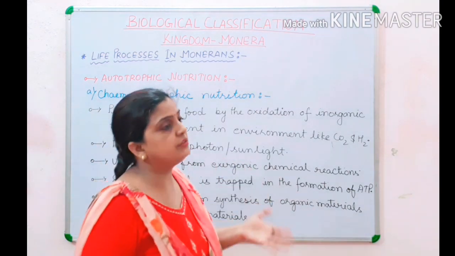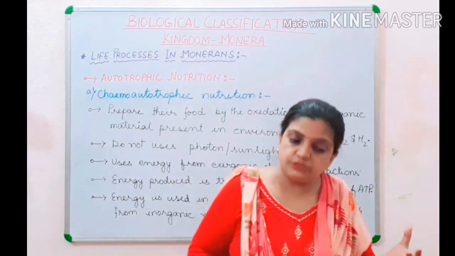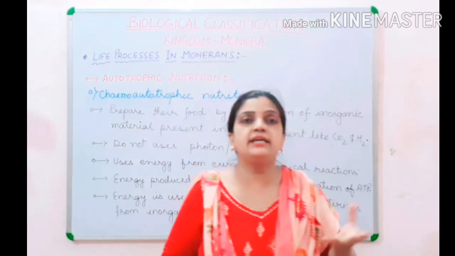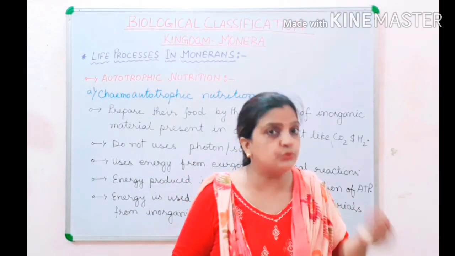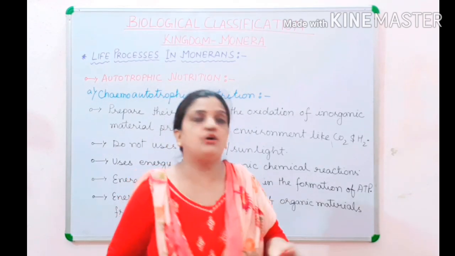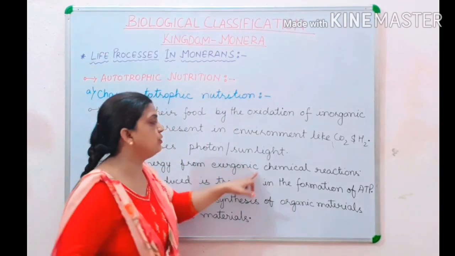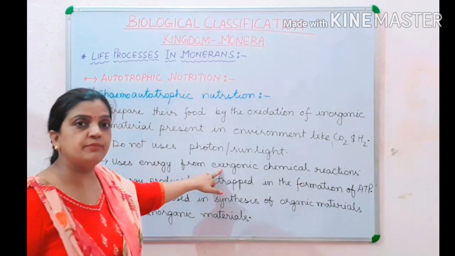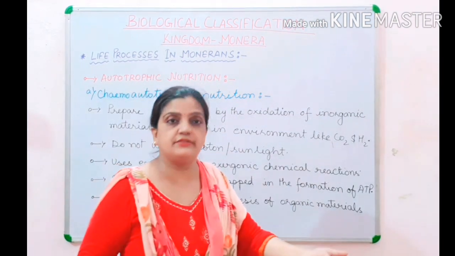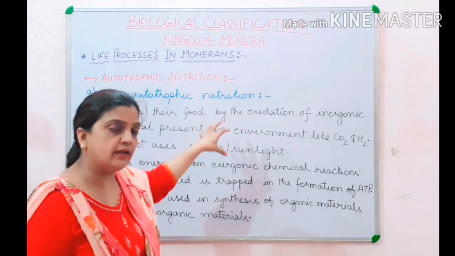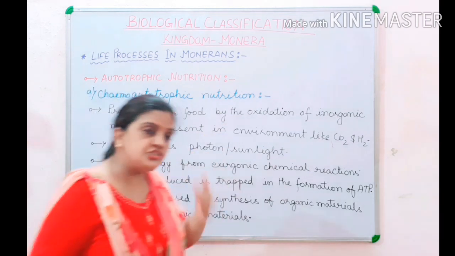Now children, in the food synthesis process, energy is required. So from where do they get this energy to produce their food? They get this energy from different types of exergonic chemical reactions. Now what is exergonic? Exergonic means energy releasing chemical reactions. So certain chemical reactions take place over here, during which energy is released.